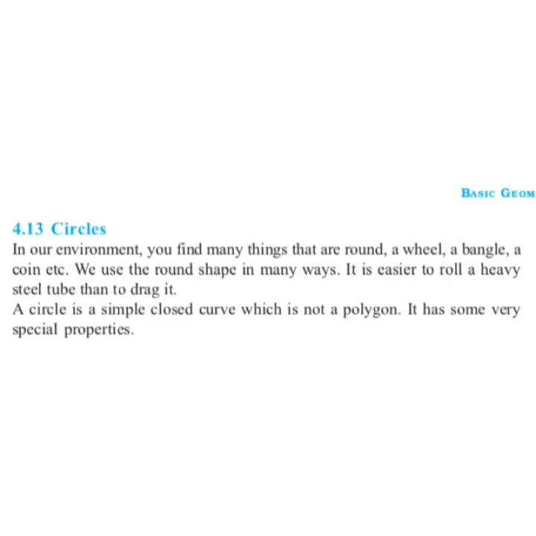In our environment, you find many things that are round: a wheel, a bangle, a coin, etc. We use the round shape in many ways. It is easier to roll a heavy steel tube than to drag it. A circle is a simple closed curve which is not a polygon. It has some very special properties, and that we will learn in this video.